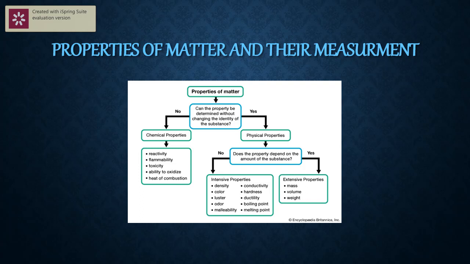Intensive property. The best example for an intensive property is the boiling point. Whether you are boiling 1 liter or 100 liters or 10 crore liters, the boiling point of water is 100 degrees centigrade only. It is not depending on the amount. So it is 1 ml or 1 liter or 100 liters, it is 100 degrees centigrade only. That is termed an intensive property. We learn about intensive and extensive properties in a separate branch known as thermodynamics. There we deal with it separately.